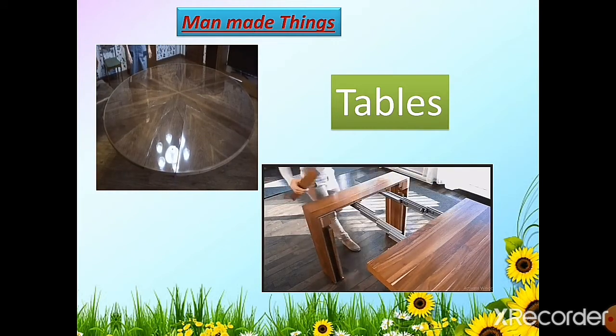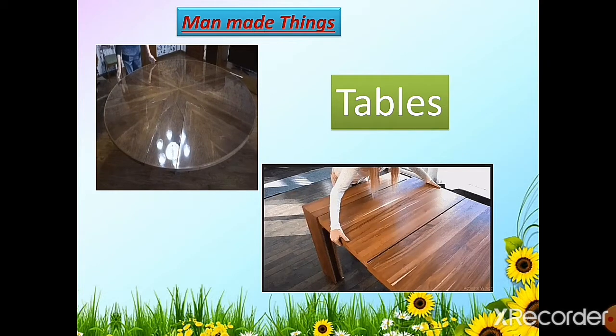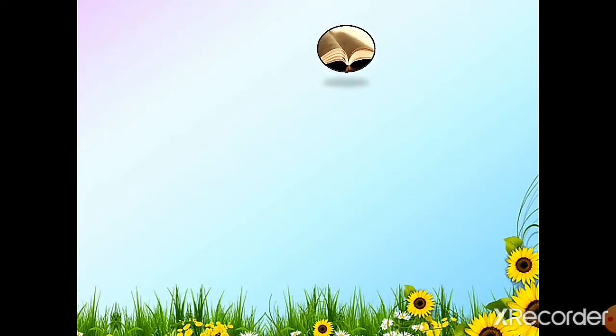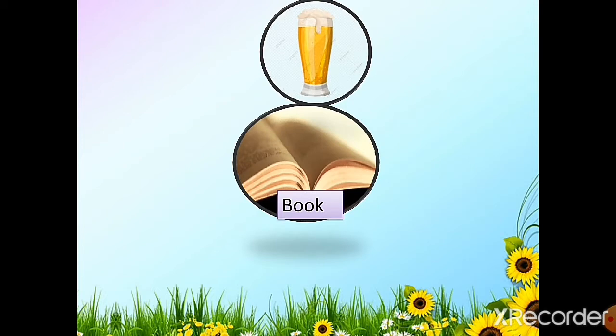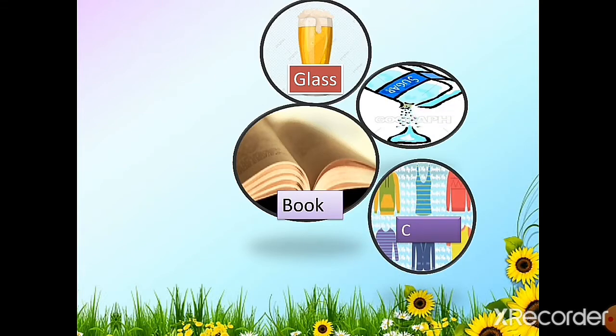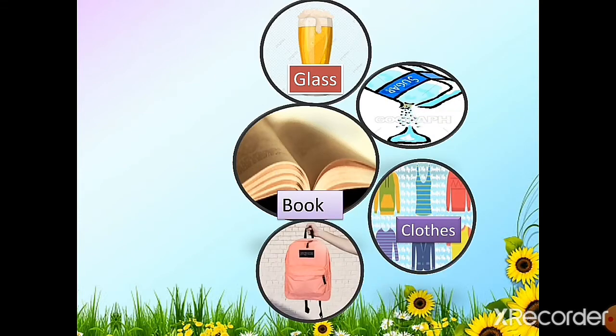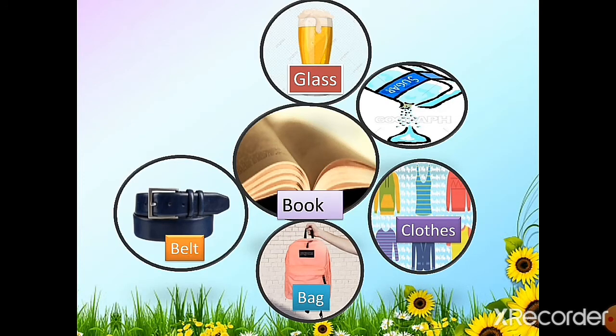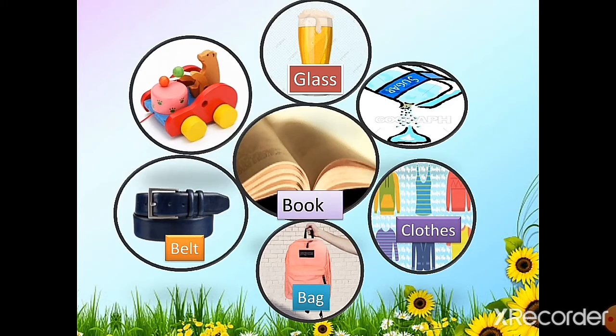Look at more examples of man-made things. Books, you can see in this picture, glass, sugar, clothes, bag, belt and toys. All these things are man-made because they are made by man.